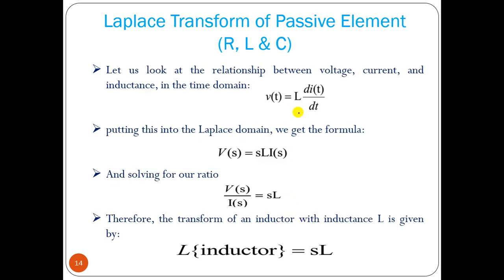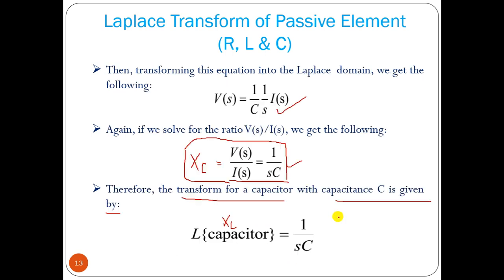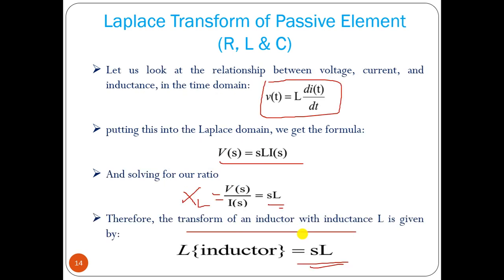Similarly, for an inductor the basic equation is v equal to L di/dt. From that we can write V(s) equal to sL I(s). So V(s) by I(s) is equal to sL. So XL equals V(s) by I(s) equals sL. So the transform of an inductor is s into L, whereas for a capacitor it is 1 by sC.